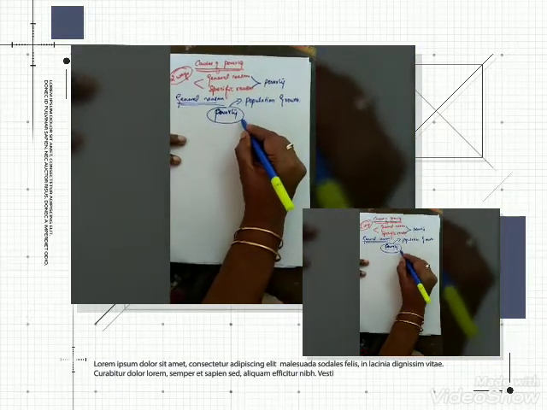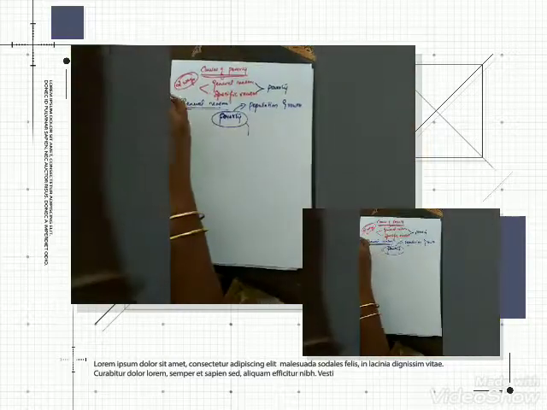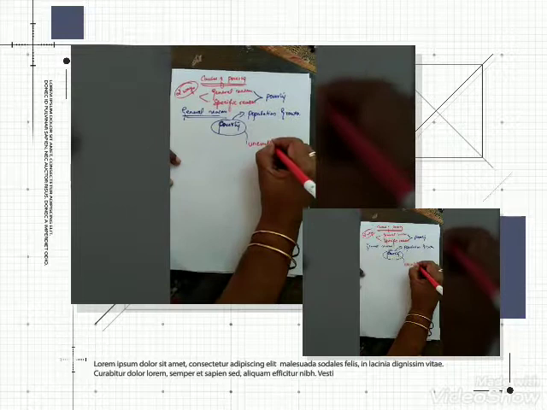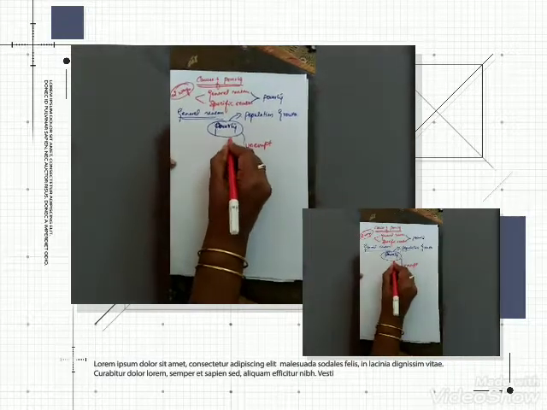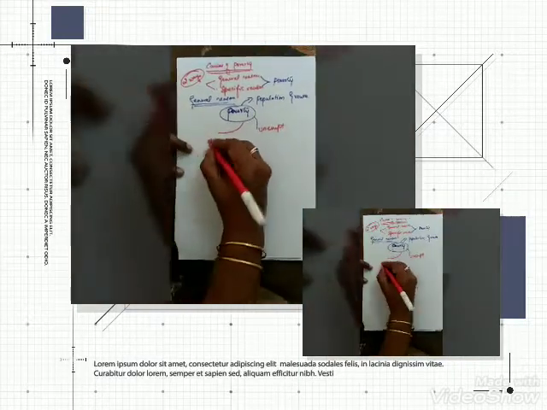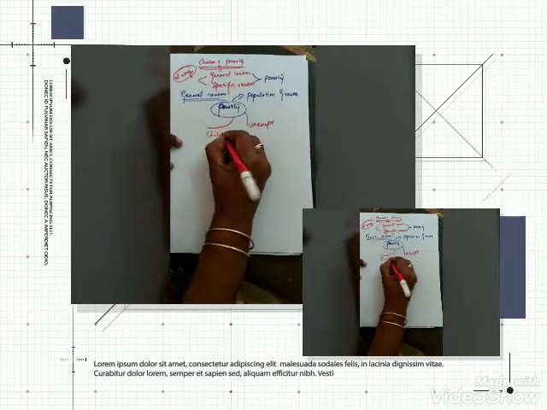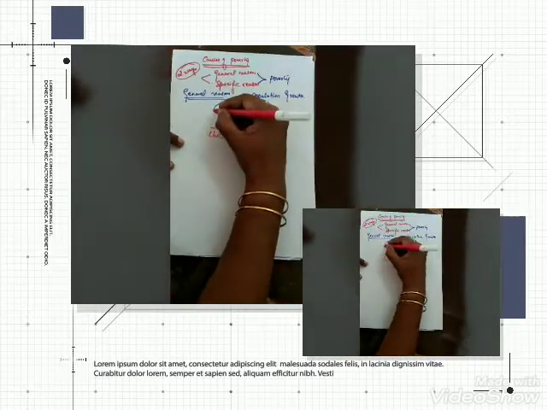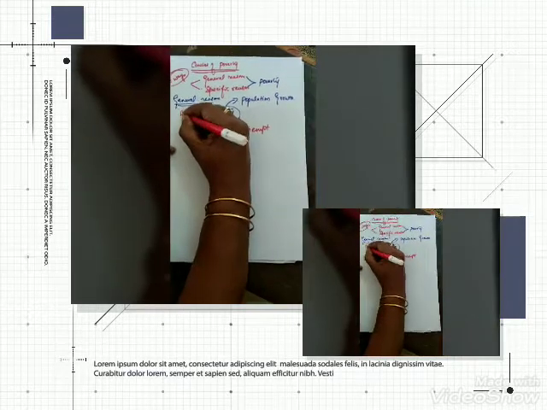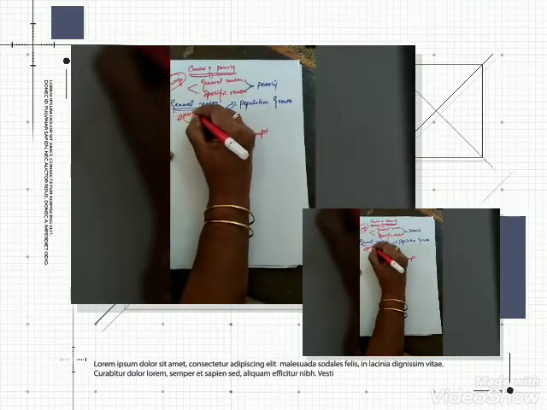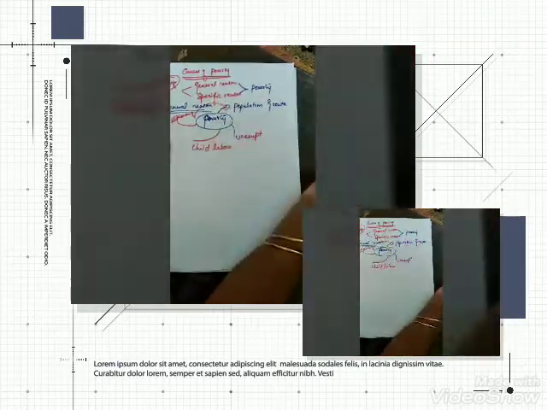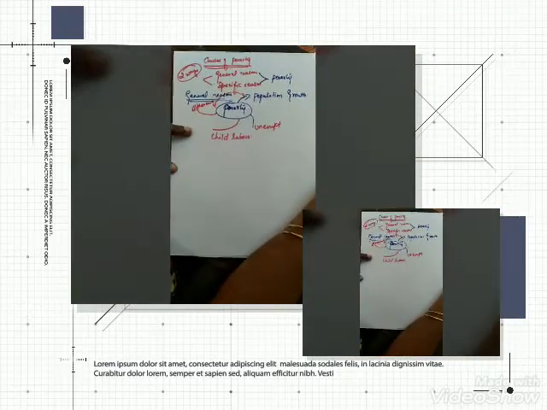Due to the population growth, we will have, which one now? Unemployment. Due to the unemployment, we will have child labor. Due to the child labor, we have illiteracy. Due to the illiteracy, again we will move on to the population growth.